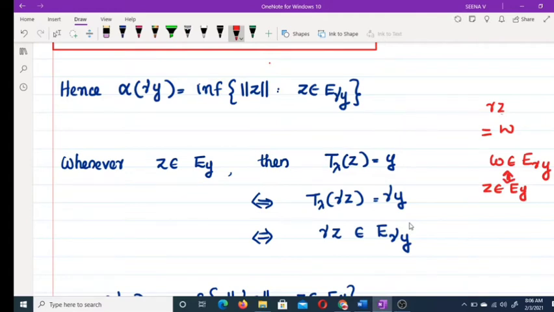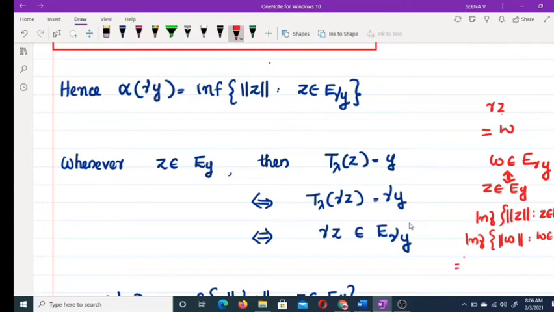But α(γy) is the infimum of the norm of z such that z belongs to E_γy. Or you can replace this as the infimum of the norm of w such that w belongs to E_γy.